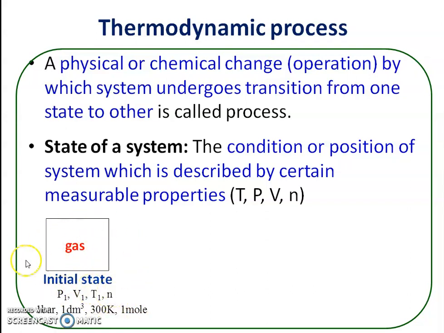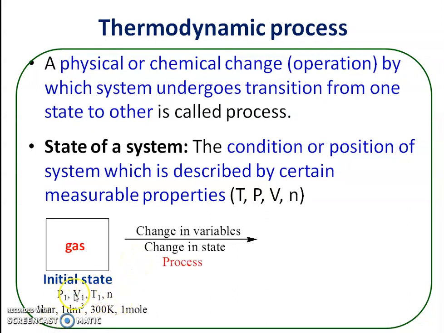Now here, the state of a system is defined by describing variables like pressure, volume, temperature, number of moles, and therefore these are also called state variables, because by providing values of these variables we can define the state of a system. Therefore these are the state variables: pressure, volume, temperature, number of moles. These are also called state variables or macroscopic properties or measurable properties, thermodynamic properties, etc.